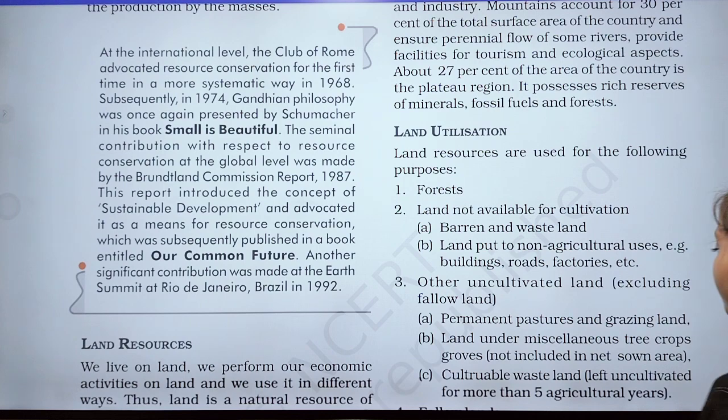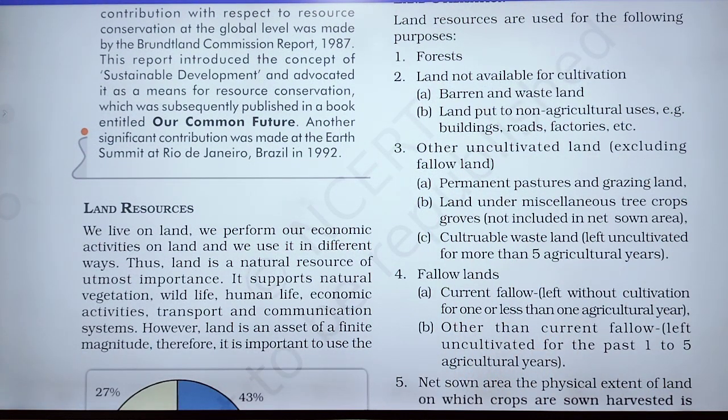And some land is under miscellaneous tree crops and groves not included in net sown area. It means land under miscellaneous tree crops and groves, which are not included in net sown area. These are not grown by the people; they are grown naturally.